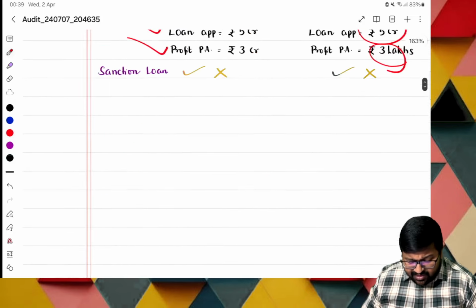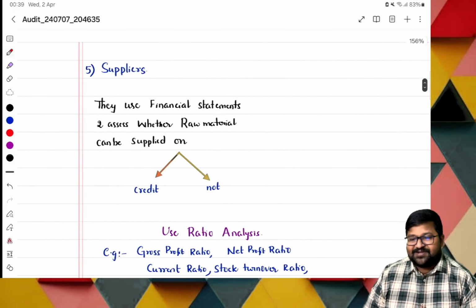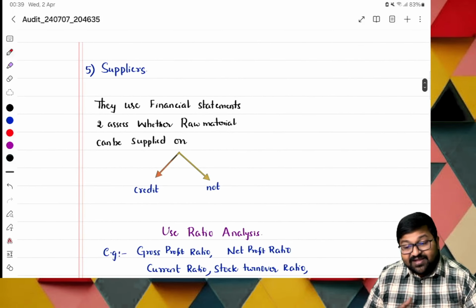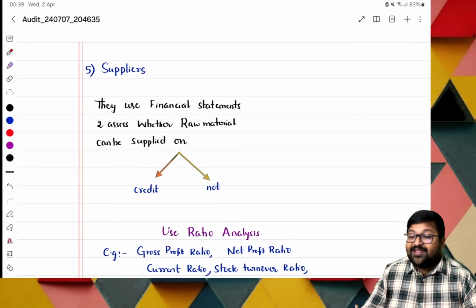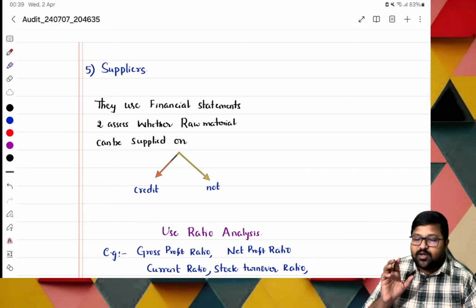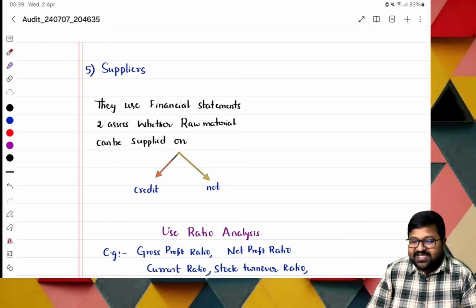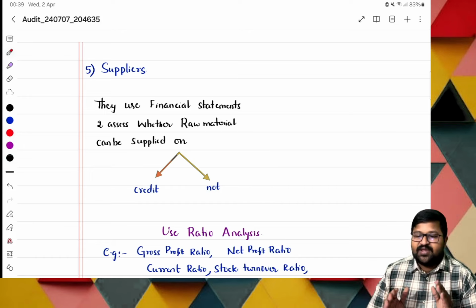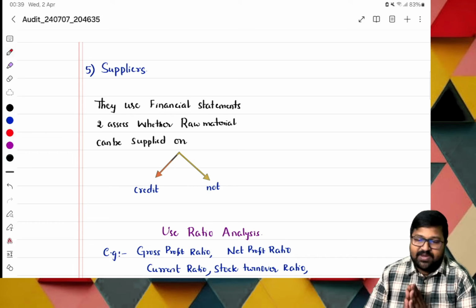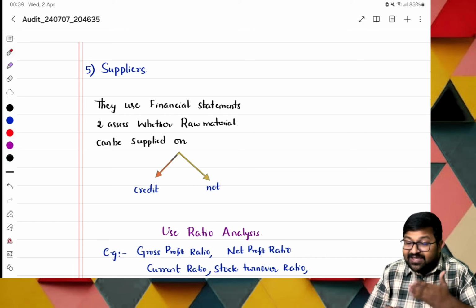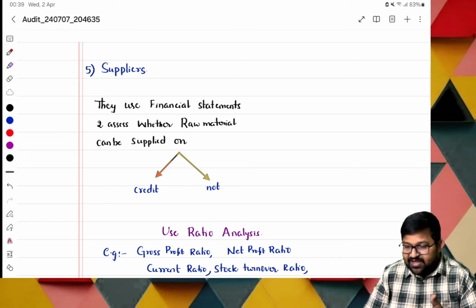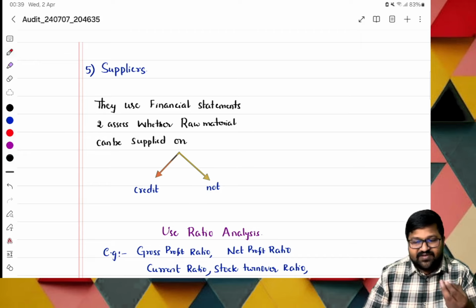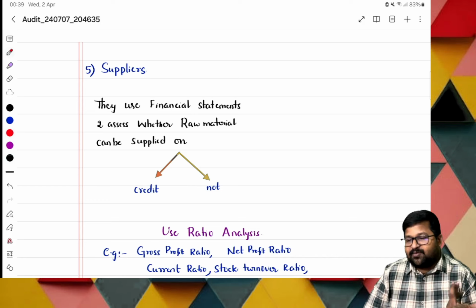Okay, and next, for suppliers, the question is whether they should supply the raw material on credit basis or not. If they are supplying on credit and we are in a position to repay, they are fine and we are also fine. We'll be happy and they will be happy. But if our creditworthiness is not good, then even if they supply, they will not get the amount. It is risky for them.